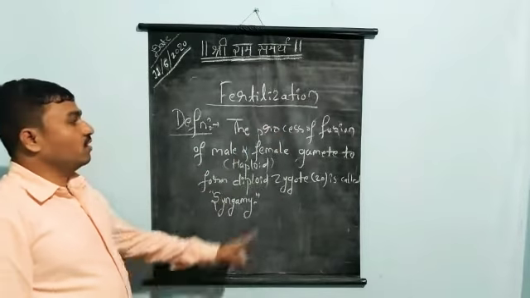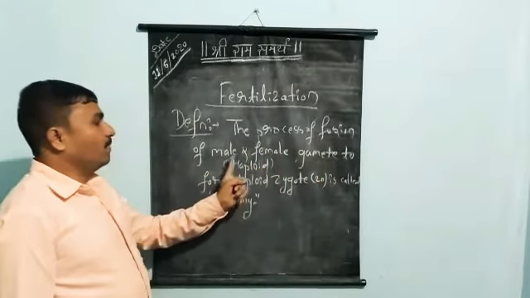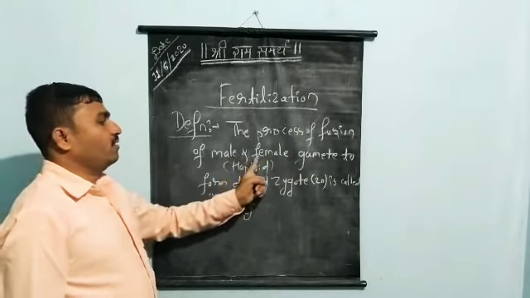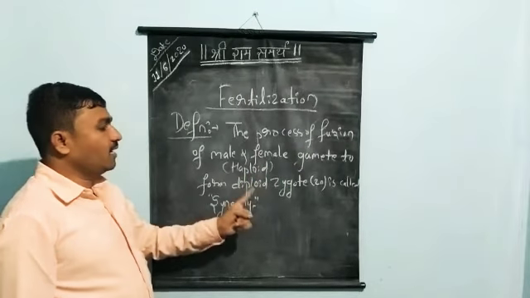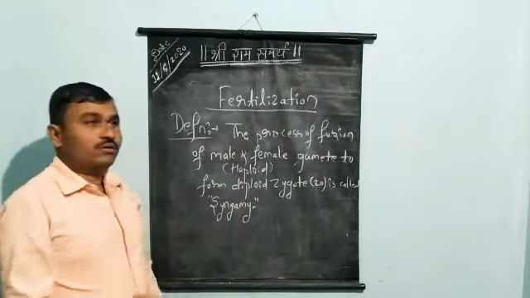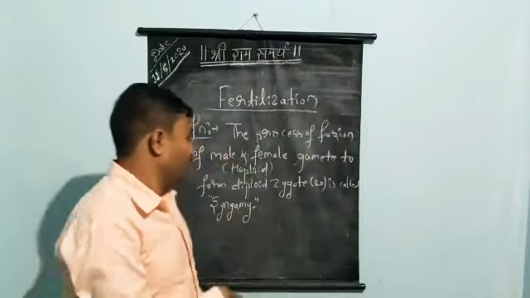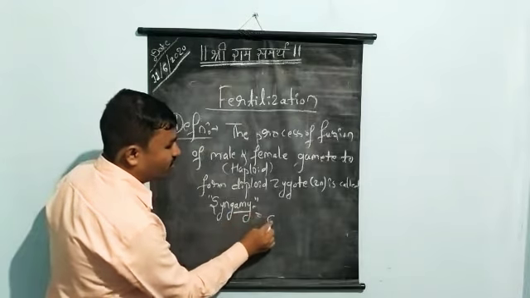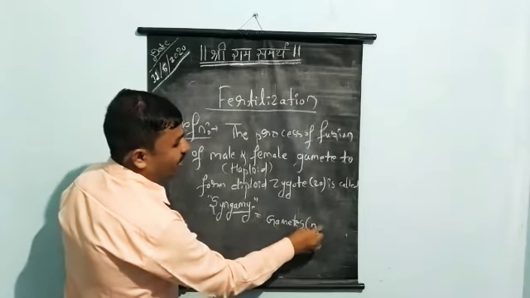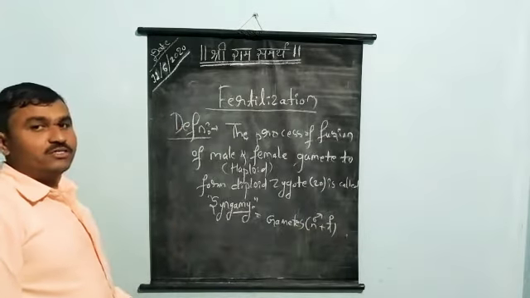What is fertilization, students? The process of fusion of haploid male and haploid female gametes to form a diploid zygote is called syngamy. Now students, you may have a doubt: what is syngamy? Here gamy means gametes. Which gametes do we have here? We have two gametes, one male gamete and another female gamete.